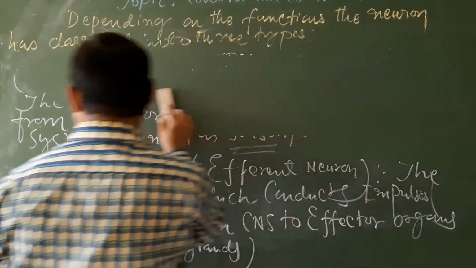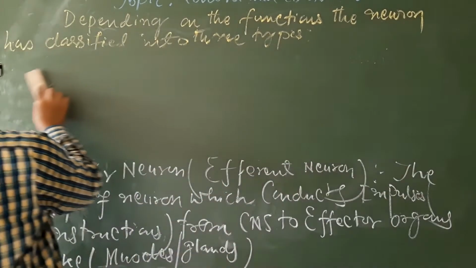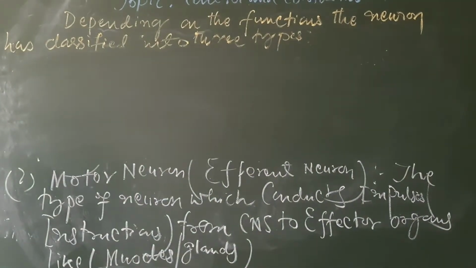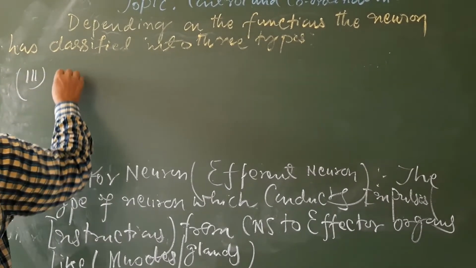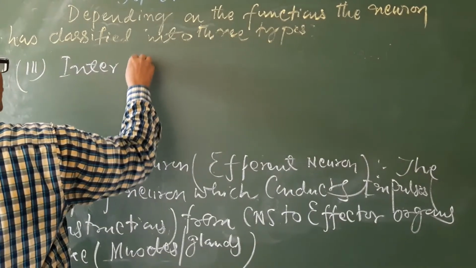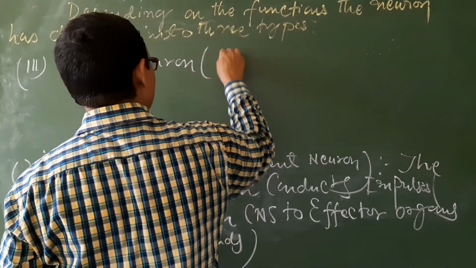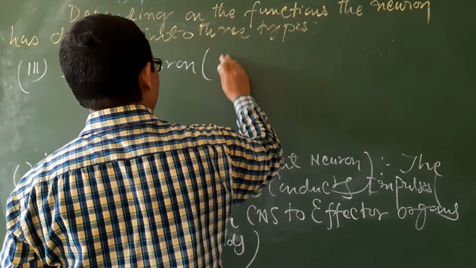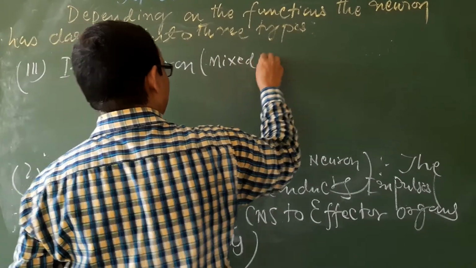And number 3, it is the interneuron or mixed neuron.